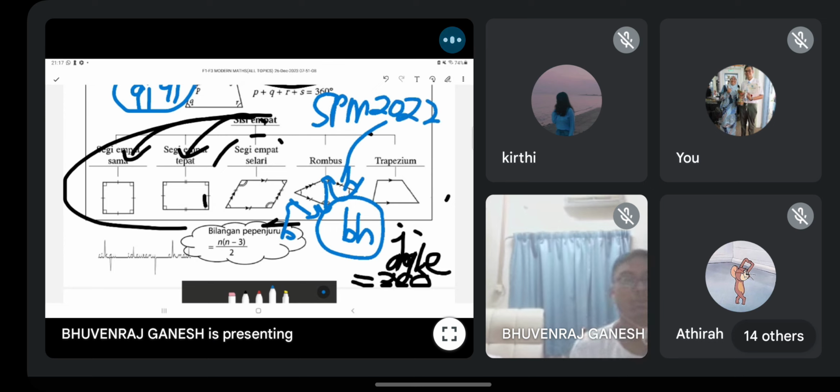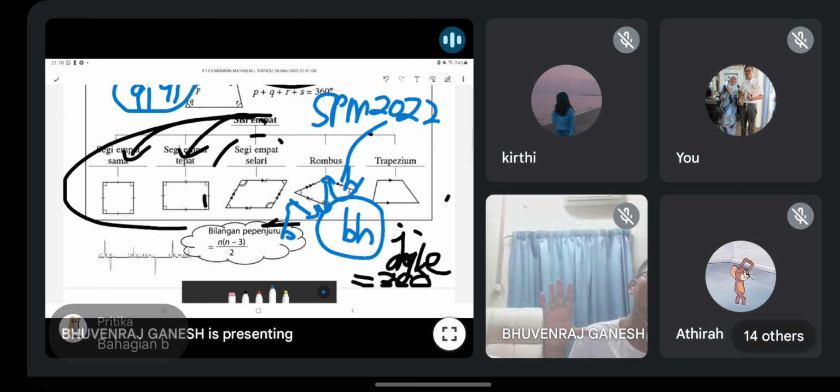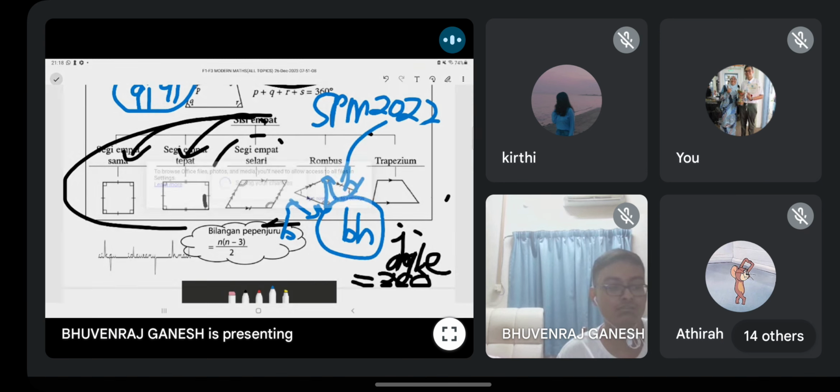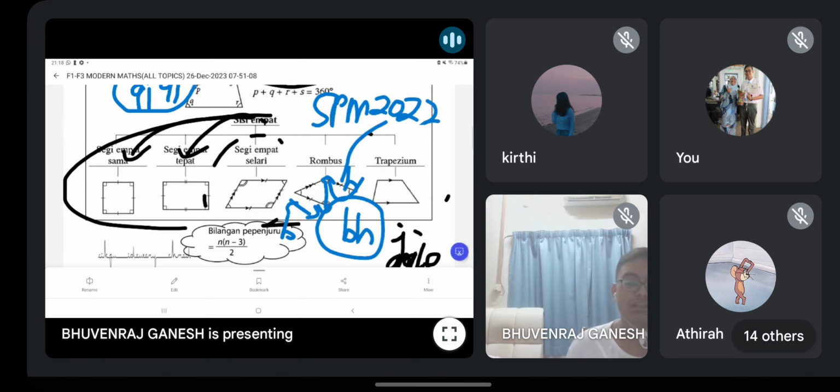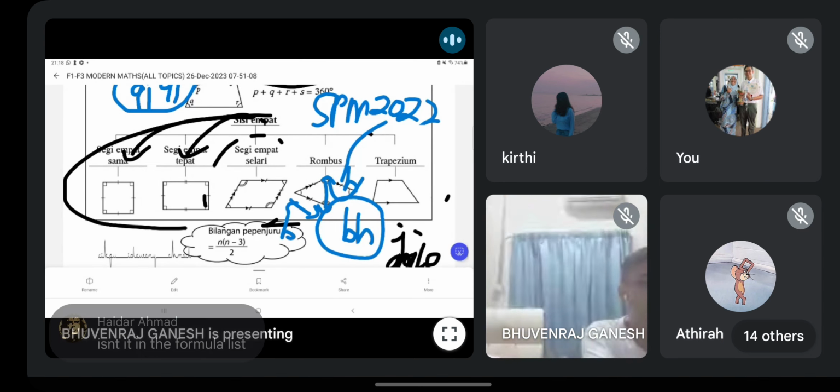Because why I ask this, if you all got try, it came out in SPM 2022 question. In a structure question, actual SPM, you can try and see. So I think soalan nombor 5 or 4, I forgot. Section A SPM 2022. You must know the area of a rhombus, then only you can count. Okay, so yeah, this was one of the interesting question lah in SPM. Actually, you all learned already before. Rhombus, let me check. I also not sure.